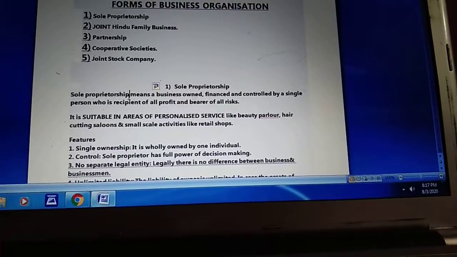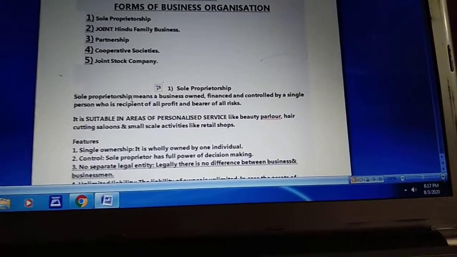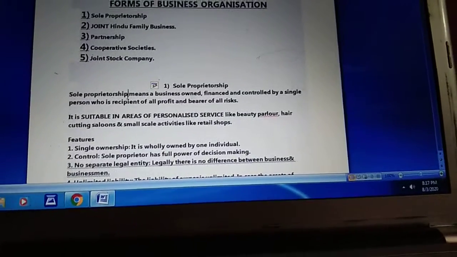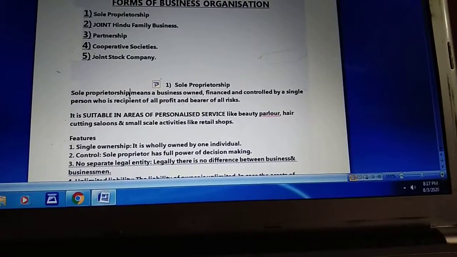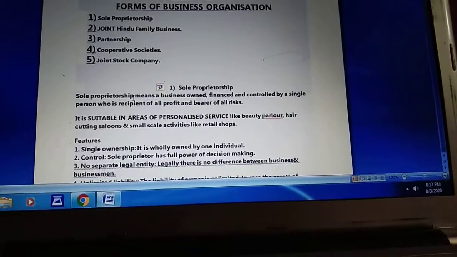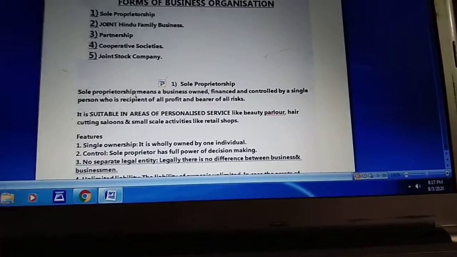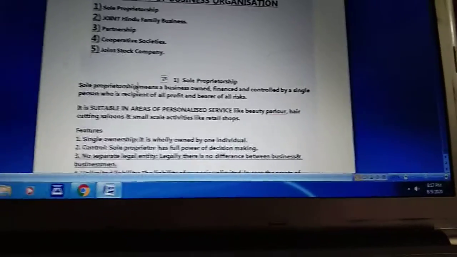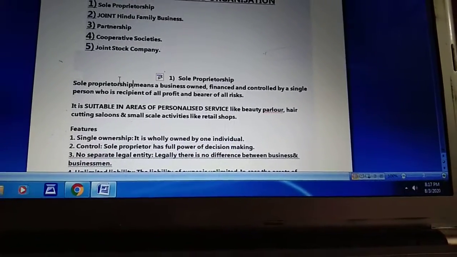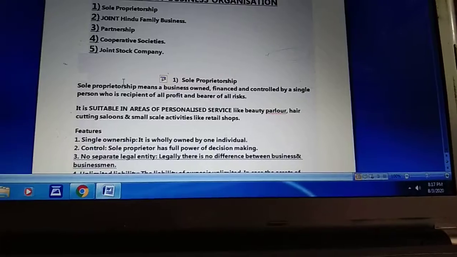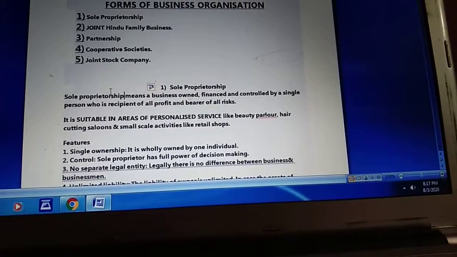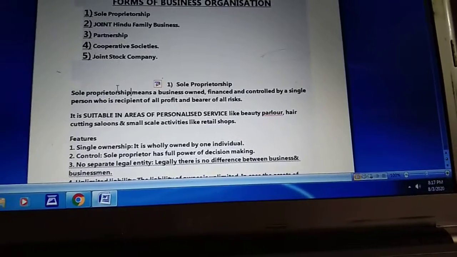Sole proprietorship business basically means a business which is owned, financed, and controlled by a single person, who puts in the money, takes all the decisions, gets all the profit, and even bears all the risk. There is only one person handling the whole business, receiving the whole profit, losses, and everything. All the decisions are taken by one person only. That type of business is known as sole proprietorship business.